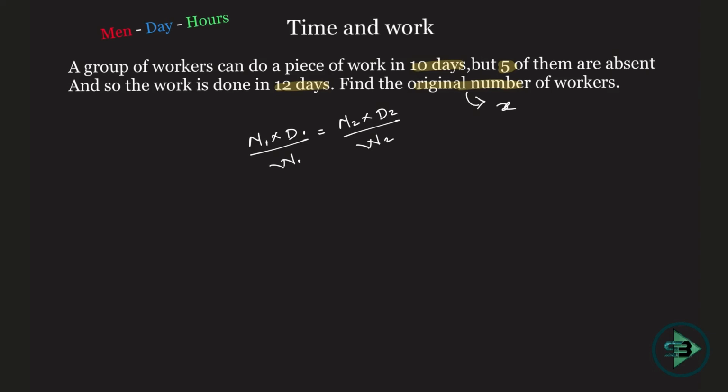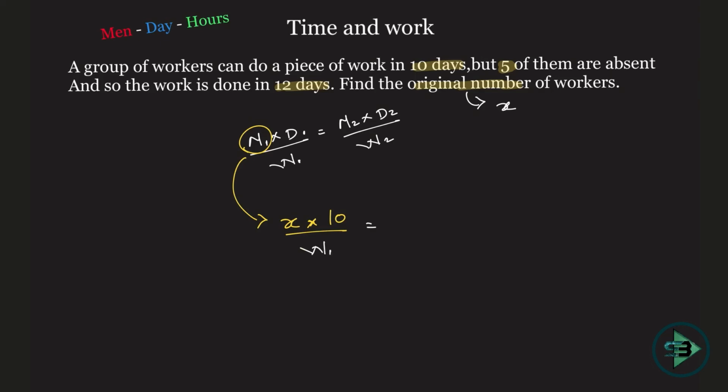Now what is given to me? A group of workers. Let the initial number of men or the group of workers be X. So I write it here X. Okay, X men. How many days? 10 days. So let this be 10. Okay, men into days. I don't know men, so I call it to be X. So X into 10 upon W1 will be equal to what?